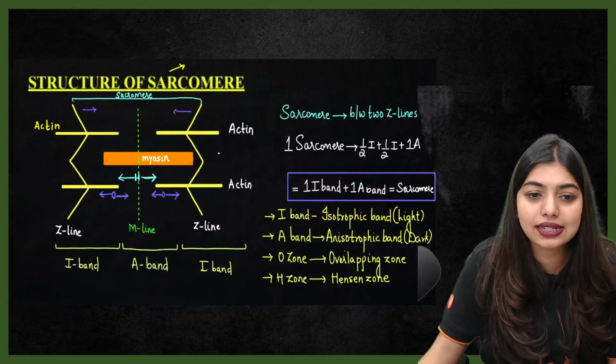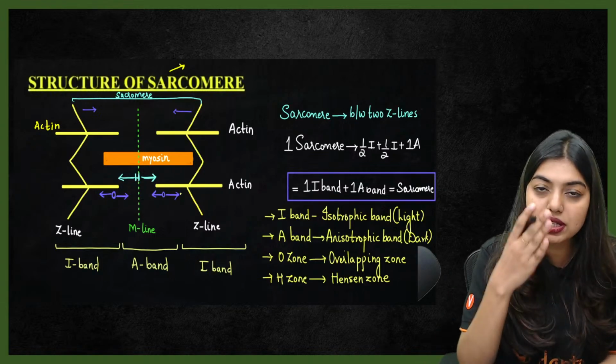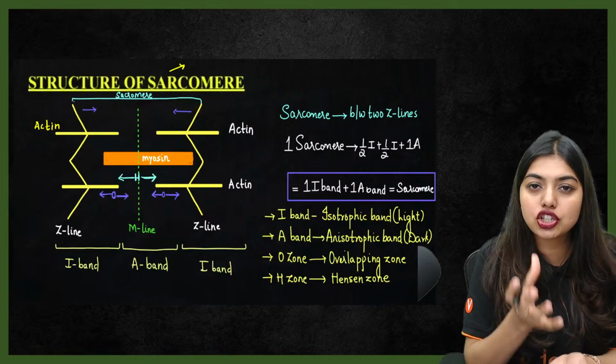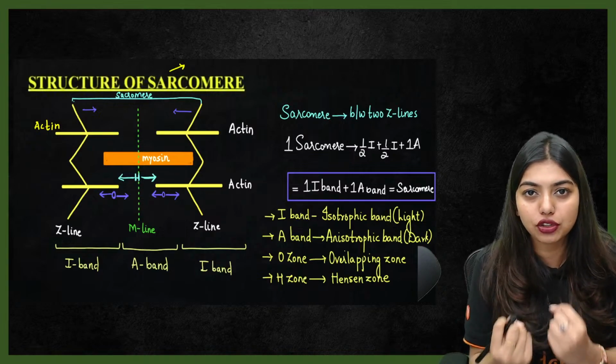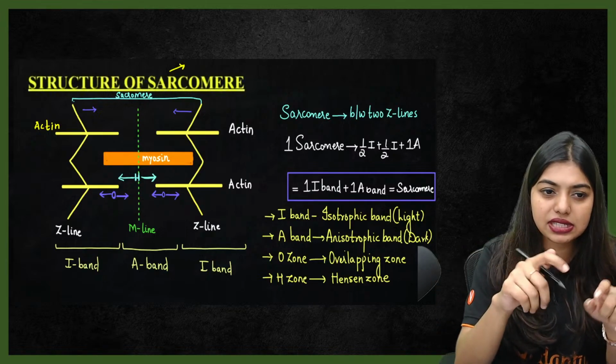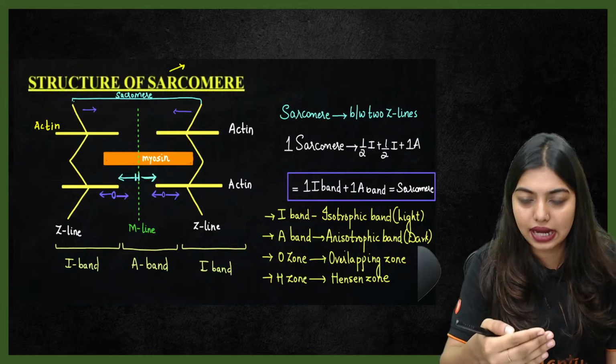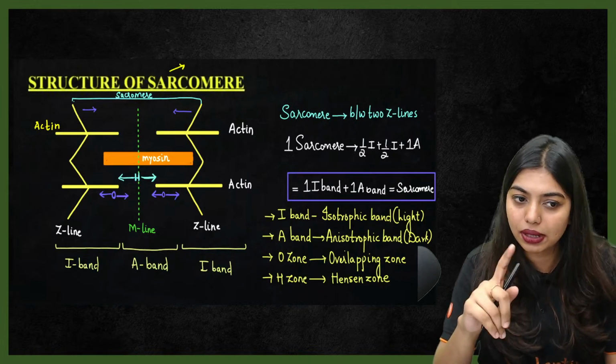Now students, Z line is there. What is the sarcomere going to do? So sarcomere is going to be the exact structural unit that is going to help in contraction of the muscle. Sarcomere is present inside the muscle, right? Your muscle fibers, when we see, you will be able to see some light bands and dark bands. So light bands are caused by actin, dark bands are caused by myosin, right?